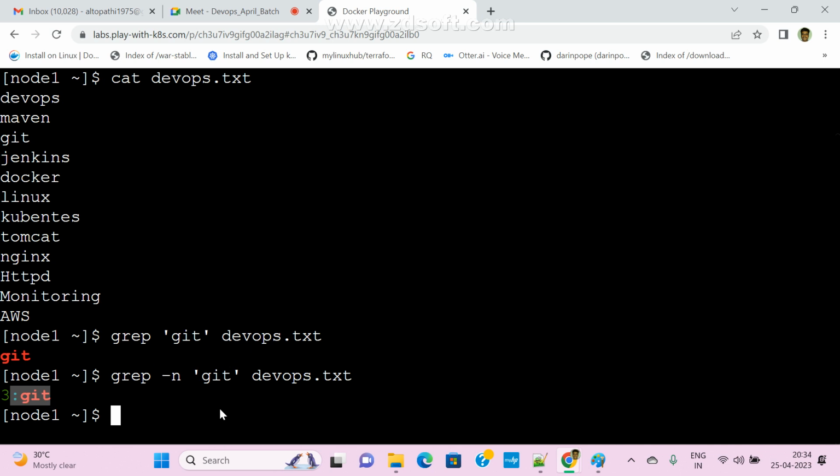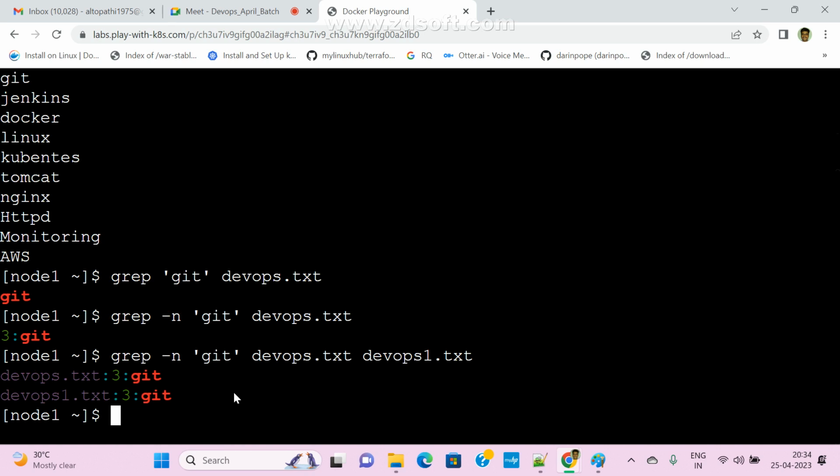Suppose you want to display the line numbers, and you want to pass multiple files, so devapps1.txt also we can pass. Now see here, in this file also, what is the line number? Third line. In this file also, the Git string is on the third line.